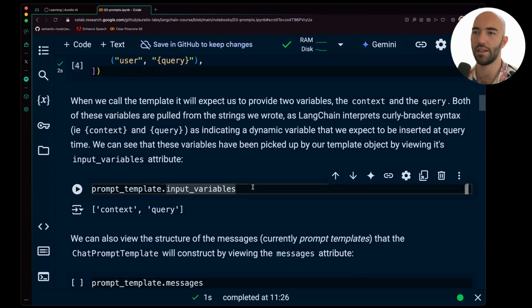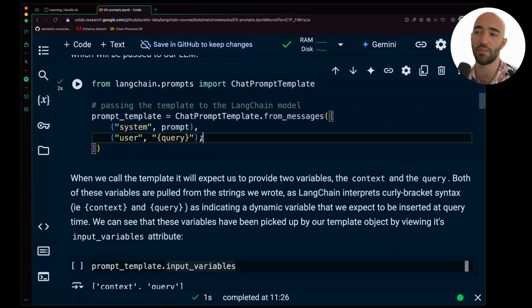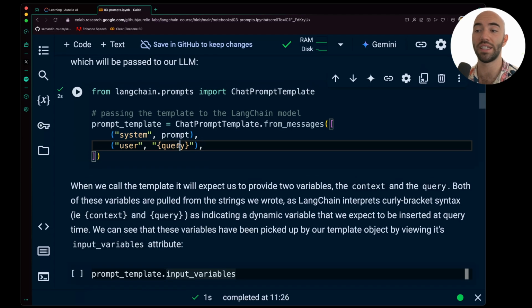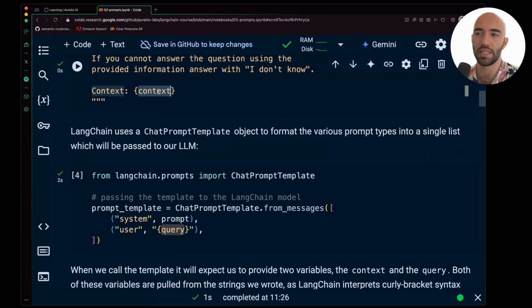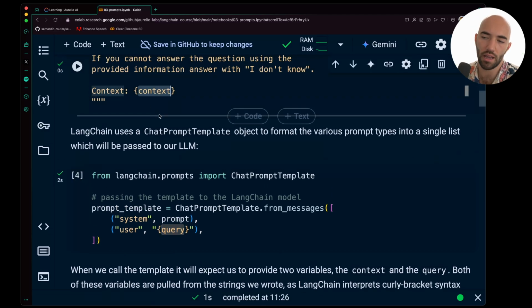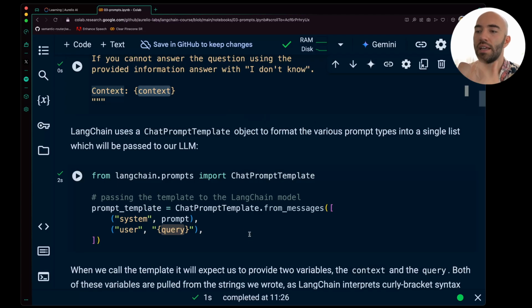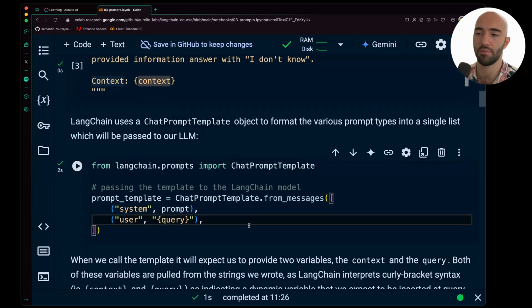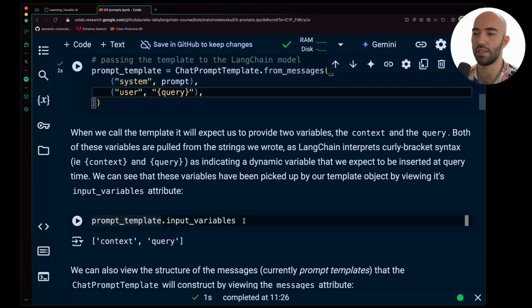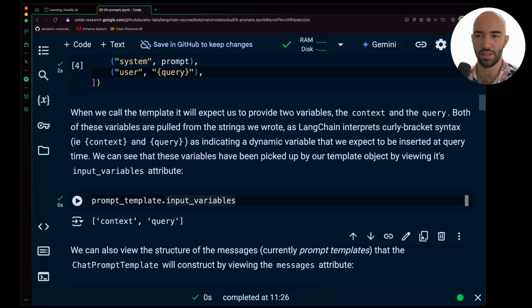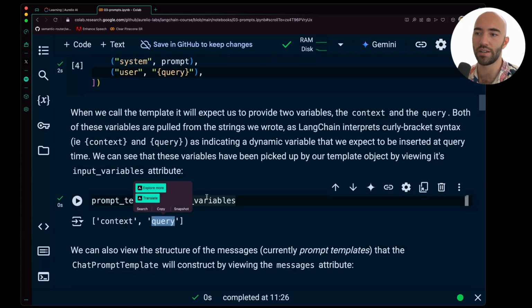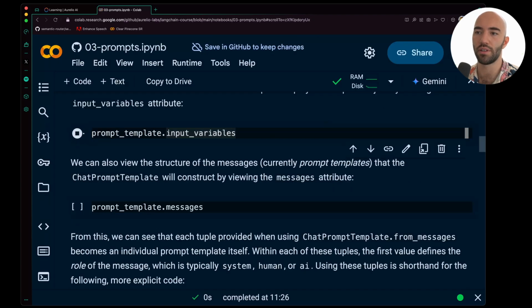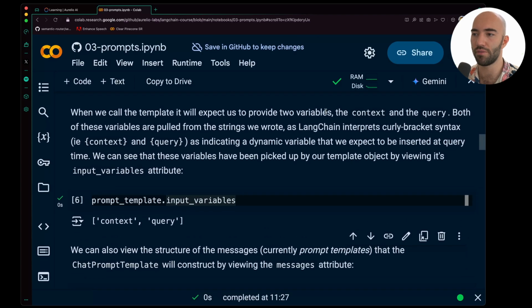If we take a look here, we haven't specified what our input variables are, but we can see that we have query and we have context up here. So we can see that these are the input variables. We just haven't explicitly defined them here. Let's confirm that LangChain did pick those up, and we can see that it did. It has context and query as the input variables for the prompt template that we just defined.